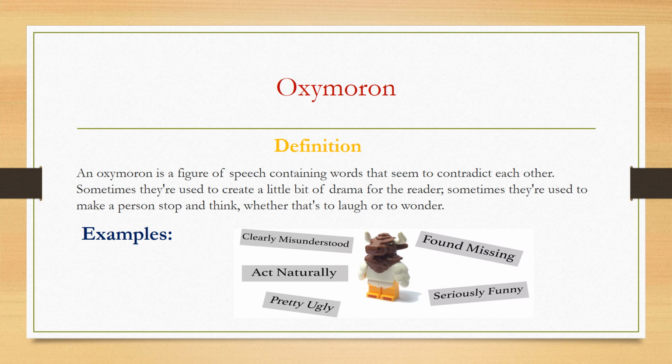The first example is clearly misunderstood. So, if something is clear, that cannot be misunderstood. The second example is act naturally. So, how can you be natural if you are acting? Pretty ugly. If somebody is pretty, he or she can't be ugly. Found missing. Again, both of these words are opposite to each other. And seriously funny. Again, we have the example where we get two opposite words together. These are all perfect examples of oxymoron.